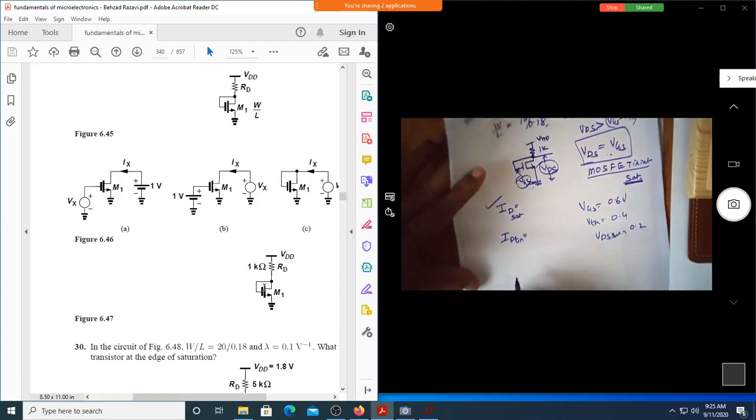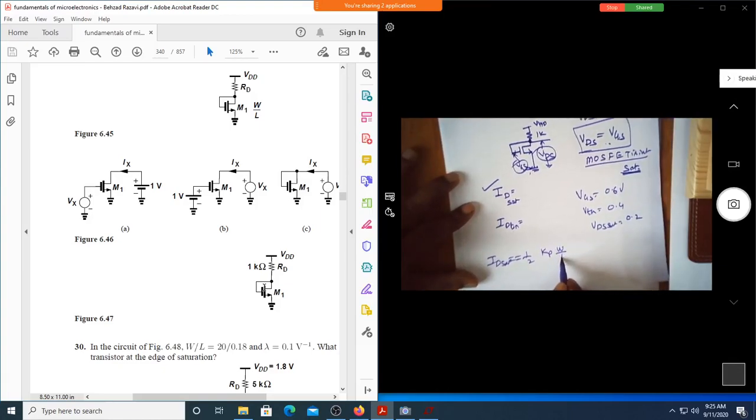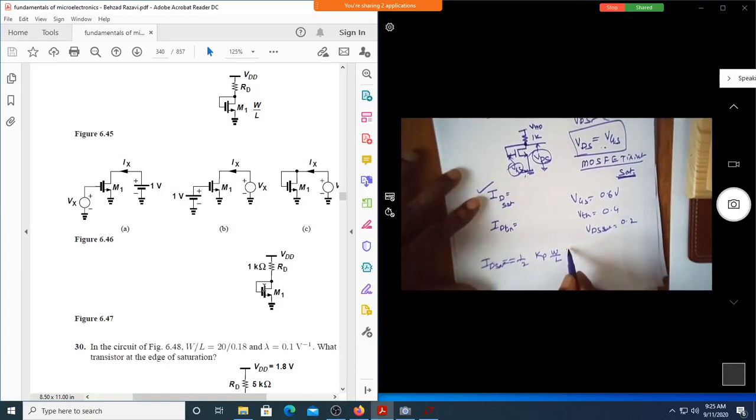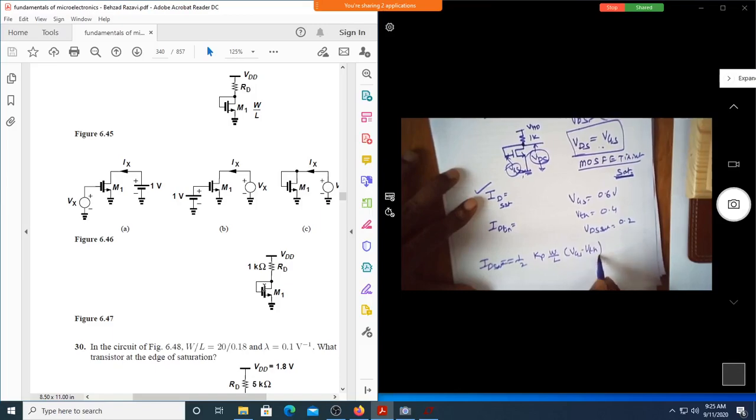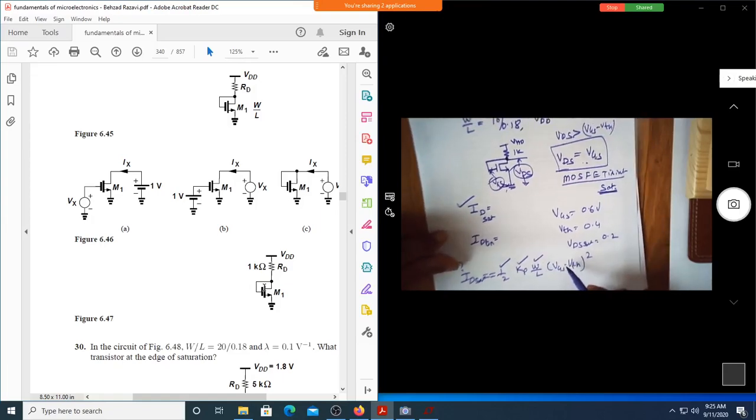So what is the equation you have? Half Kp W by L into VGS minus VTH whole square. You are asked to find ID, correct? So this is to be found. Do you know this half constant, you know Kp, you know W by L, you know VTH. Do you know VGS?